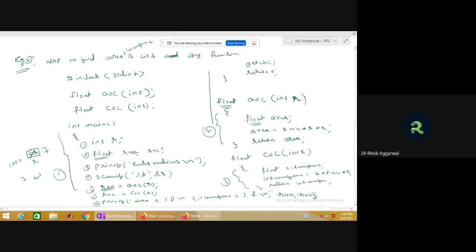Yes, sir. So the moment it jumps to the function definition of the area, what is the first thing it is going to have? Again, a memory with a name. What is the name of this location? R again. So this R and this R, same or different? Different, because the area is different. So maybe it will be some 50,000.